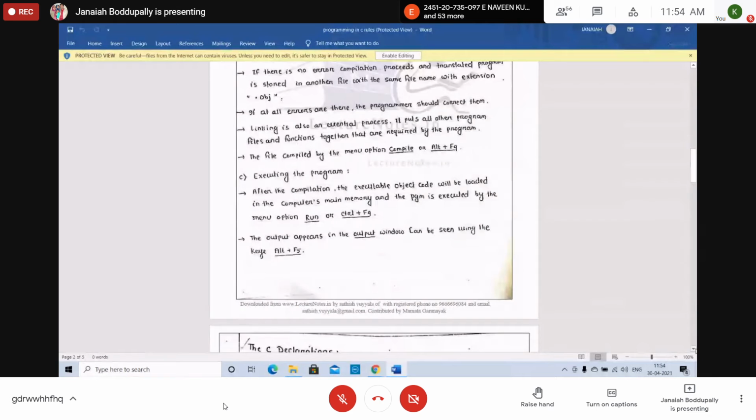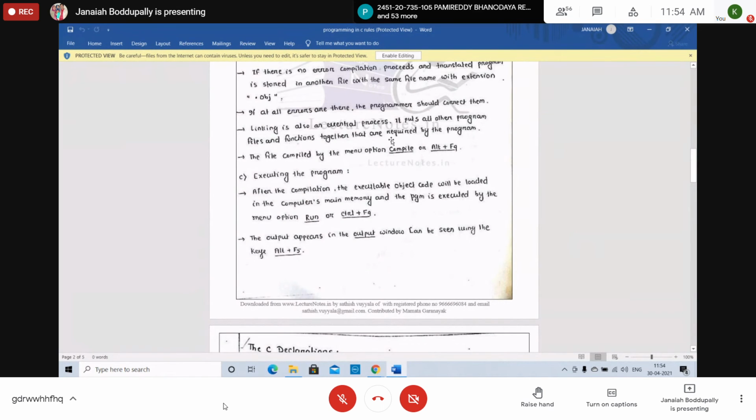Once linked, you can compile with Alt F9. Alt compile, or Control C, which is also in the menu options. Click compile or Alt F9. You can also write the command yourself. Right, students? Alt F9 compiles the program.